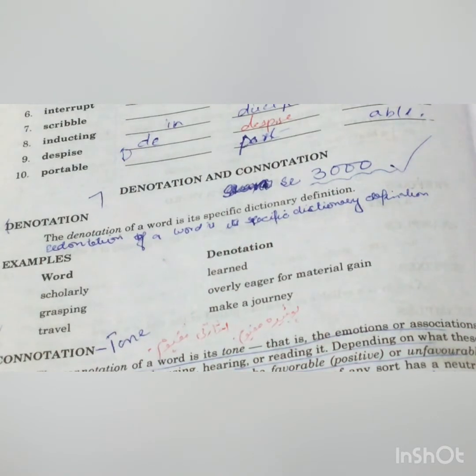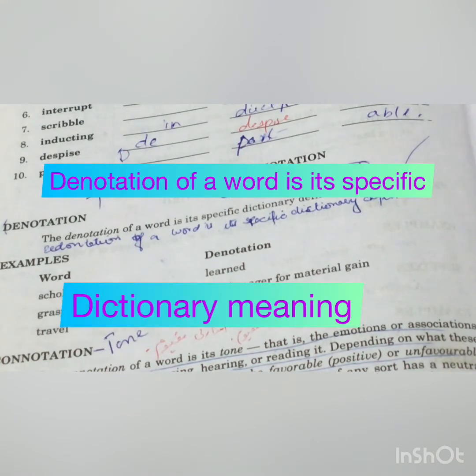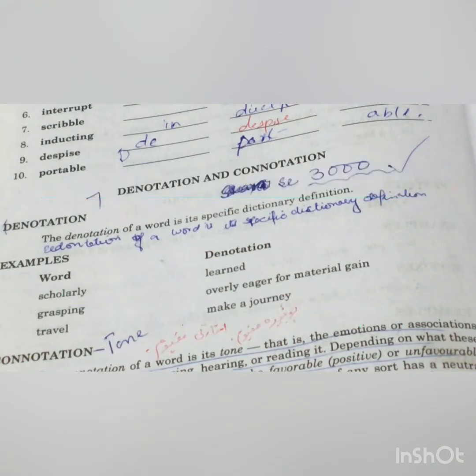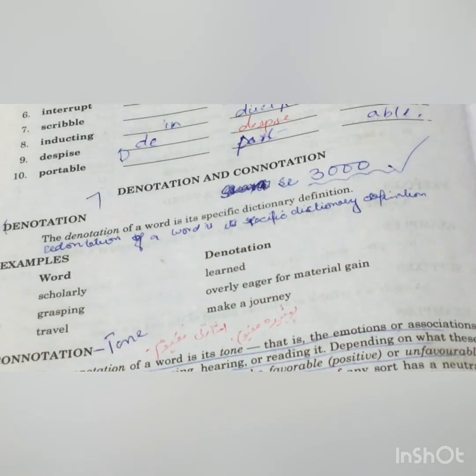Now these are new terms for you, and they are very easy to understand if we pay a little attention to them. So denotation, as the title indicates, and we can have a better understanding from its sound, we can link it to dictionary. Denotation means the literal or primary meaning of a word in contrast to the feelings or ideas that the word suggests. So the meaning that we get from dictionary, that is called a denotation.